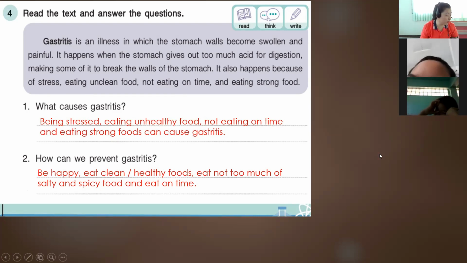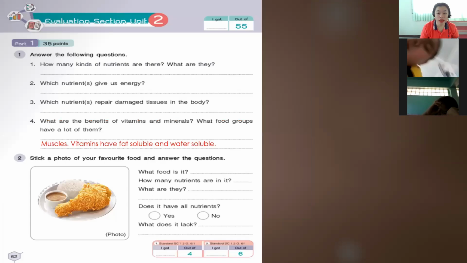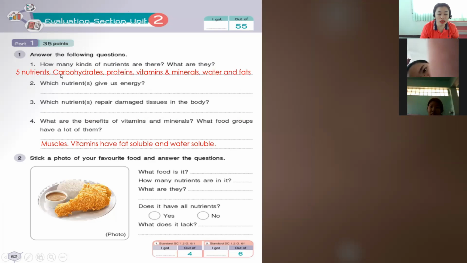Okay, so the next activity is on page 62. We have here the evaluation unit. This one is 35 points. We have exercise number 1. Answer the following questions. How many kinds of nutrients are there? What are they? There are 5 nutrients. We have carbohydrates, proteins, vitamins and minerals, water, and fats. So these are the nutrients.